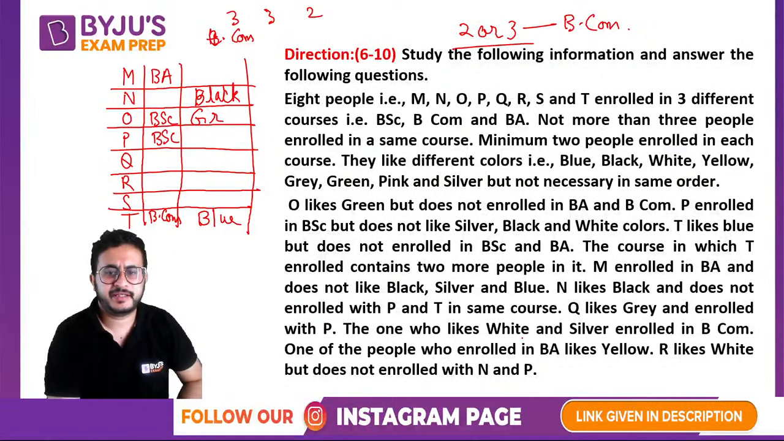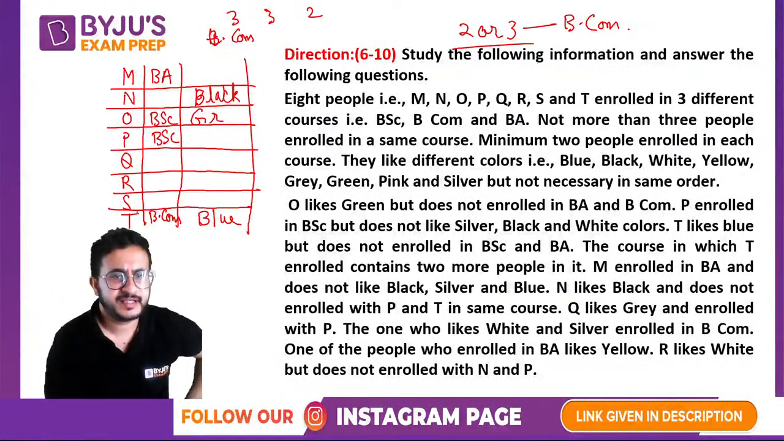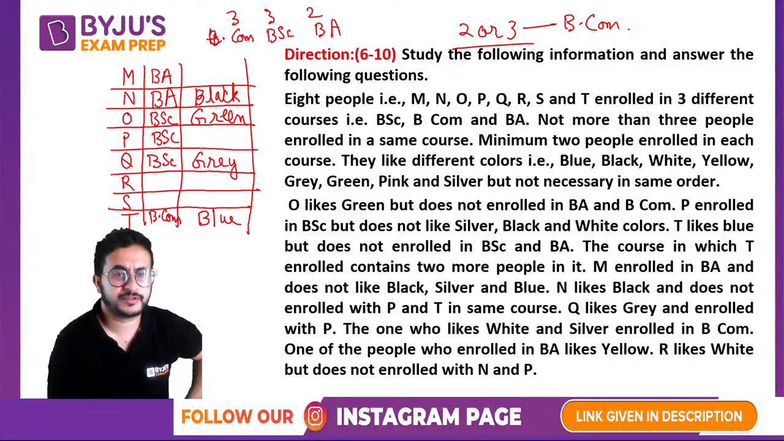Now it is given that N is not enrolled with P and T in the same course, right? So P is enrolled in BSc, T in BCom, right? So N will be in BA. Okay. Q likes gray and enrolled with P. So Q is in BSc. So we already have 3 people in BSc. So two people will be in BA, right? So 2 people we have found in BA. So both these will be BCom. So at least this part was quite easy.